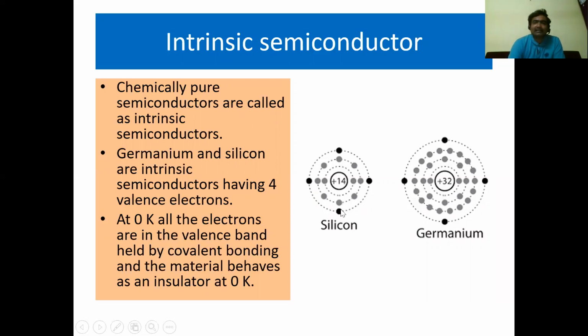Silicon has 4 valence electrons, and similarly germanium also has 4 valence electrons. At 0 Kelvin, these semiconductors behave as insulators because all the electrons are engaged in covalent bonds.